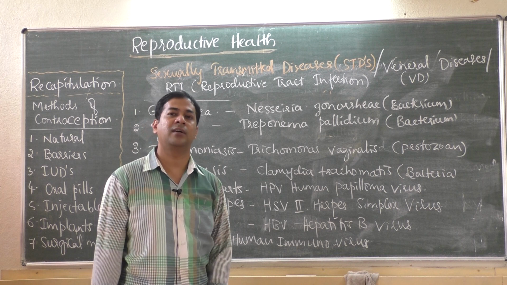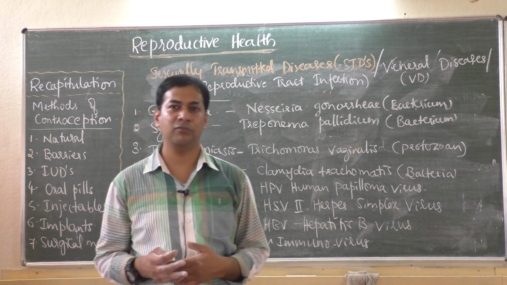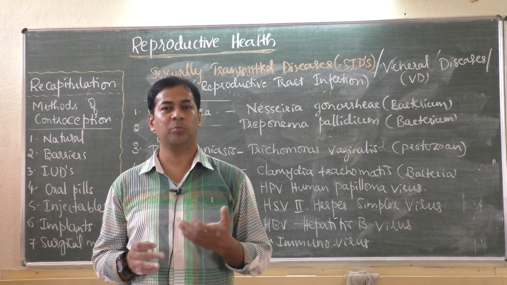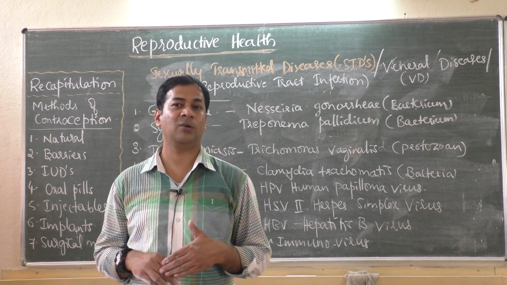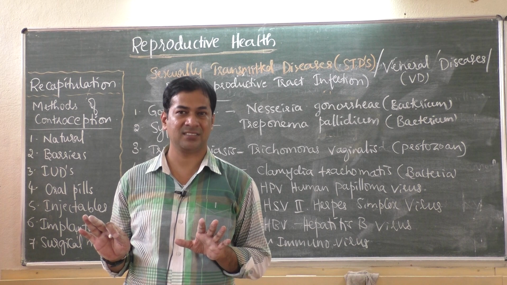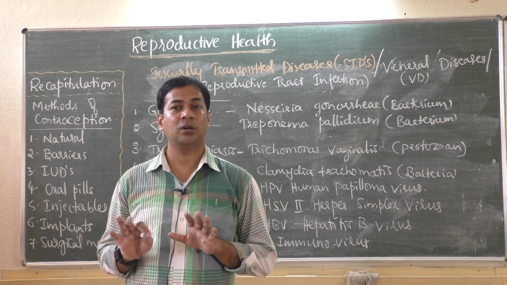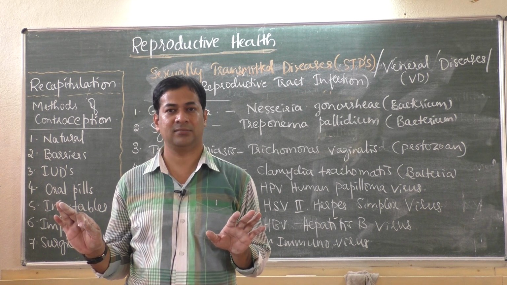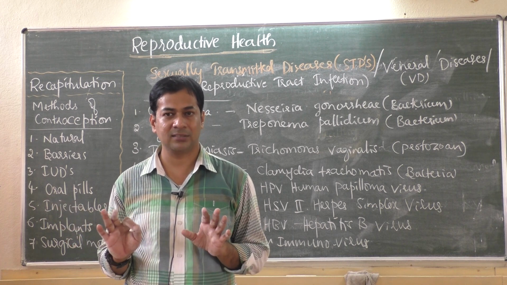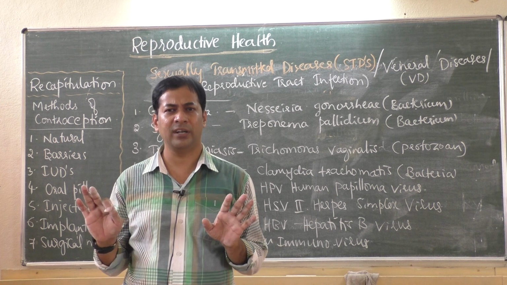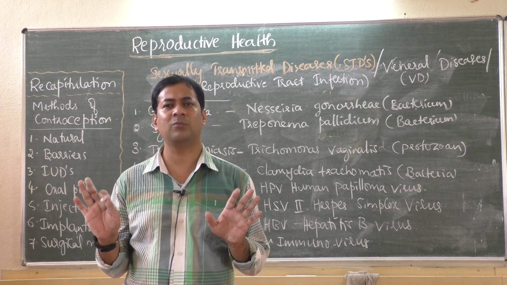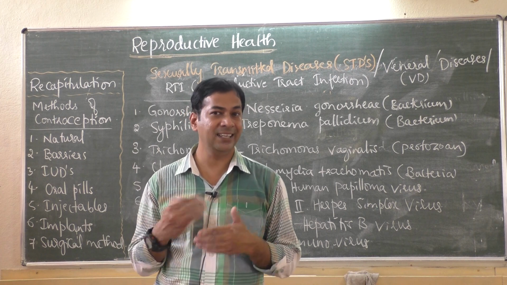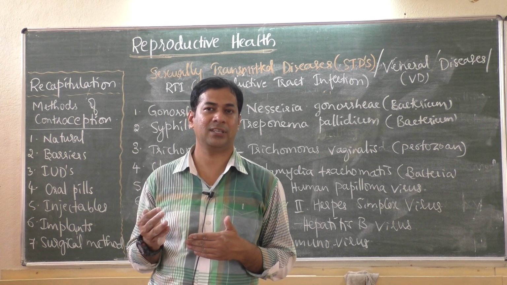So in our next class, we will discuss in detail about sexually transmitted diseases, how a person gets these diseases, and what the ways to prevent this are. That is, how a person can avoid having STDs. Nobody wants to have AIDS. How can he avoid it? If he doesn't want to get AIDS, then what should he do? There are 3 methods that we'll also discuss in detail in the next class. Okay, thank you.